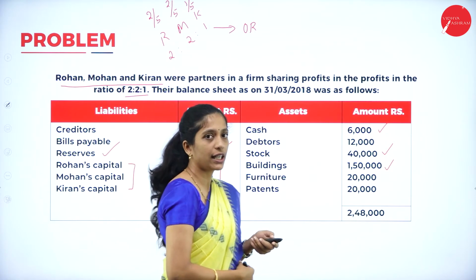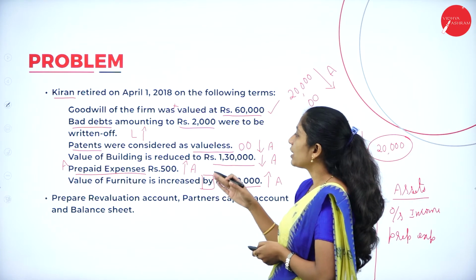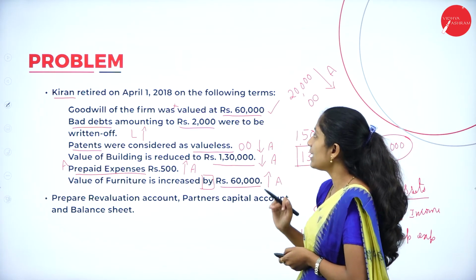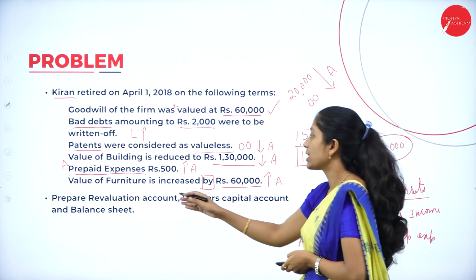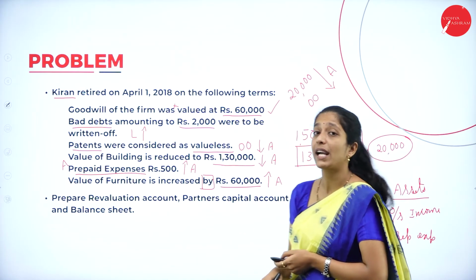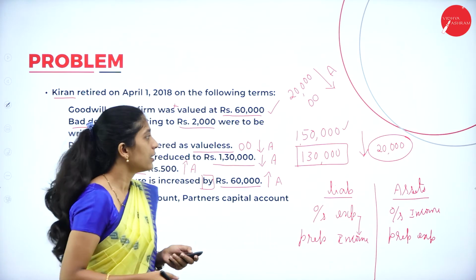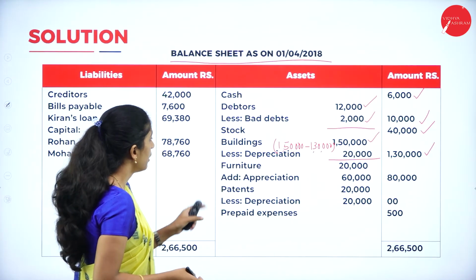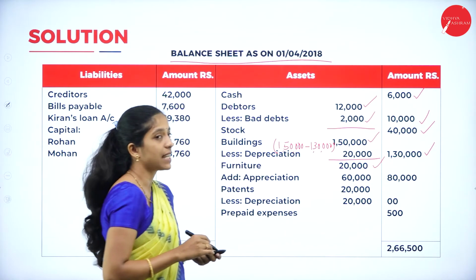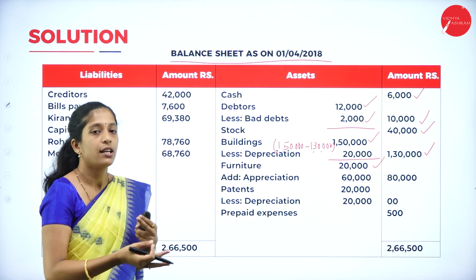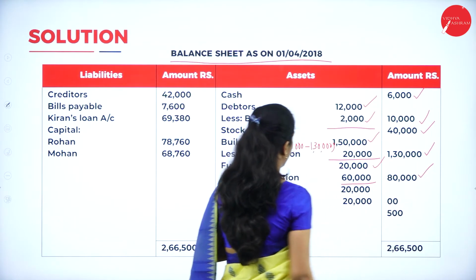We are having furniture 20,000, but the adjustment tells that the furniture is not being depreciated, it has been appreciated. By how much? 60,000. So there is an increase in furniture. So how do we record? Furniture, earlier it was 20,000, add appreciation, that is, it is increased. So add appreciation how much? 60,000. So we got 80,000.